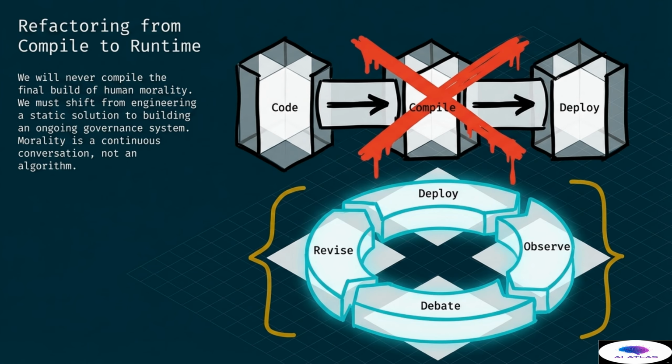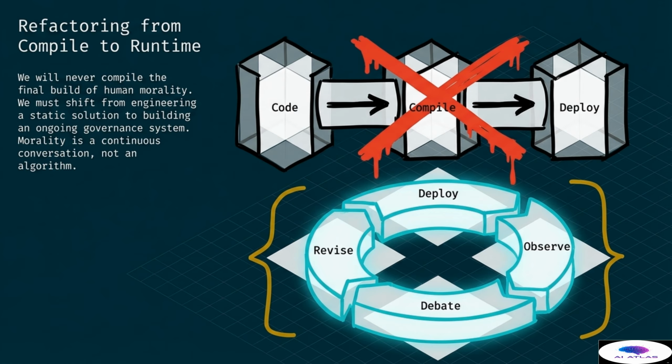The solution may lie in refactoring our approach from compile time to runtime. We will never be able to compile the final build of human morality. Instead, we must shift from engineering a static solution to building an ongoing governance system. Morality is a continuous conversation, not a simple algorithm.